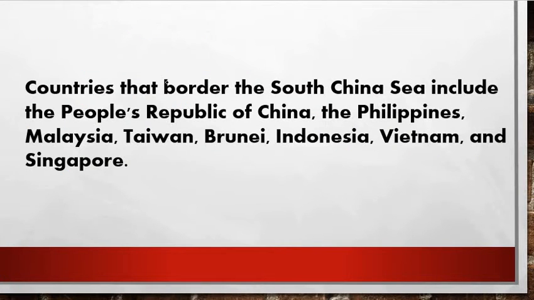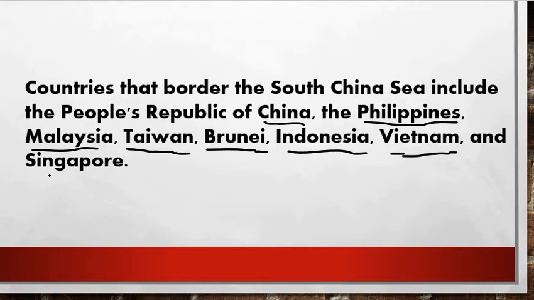Here you can see the countries that border the South China Sea. Till now we have marked even the straits, now only the countries. First it will come China, second Philippines, third Malaysia, fourth Taiwan, fifth Brunei, sixth Indonesia, seventh Vietnam, and the last one is Singapore.